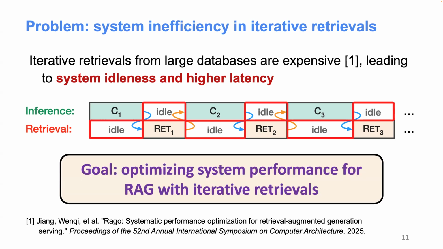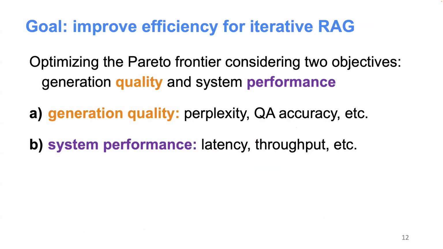So in this work, we propose PipeRAG, which basically aims to improve the system efficiency for this very popular RAG paradigm with iterative retrievals. Now let's further define the goal in terms of efficiency, because whenever we optimize ML workloads, there are always two dimensions: one is quality, another is performance. In terms of quality, we want to optimize metrics like perplexity, QA accuracy, etc. From the system perspective, we want to optimize latency, which means how long the user has to wait before they see the result, and also throughput, which means how many requests the system can handle at any given moment.